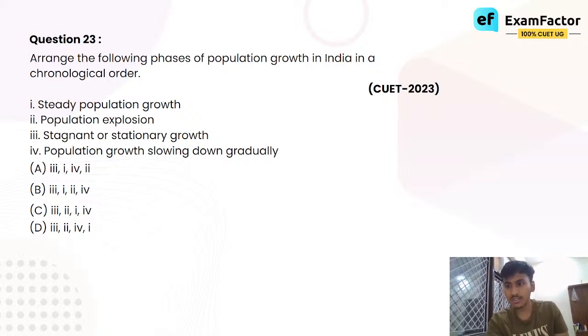And so the birth rate, because of conscious human choice, falls down, and the mortality rate, because of increase in medical services, also falls down. And since both birth rate and death rate fall down, what we see is that population growth slows down gradually. Got it?